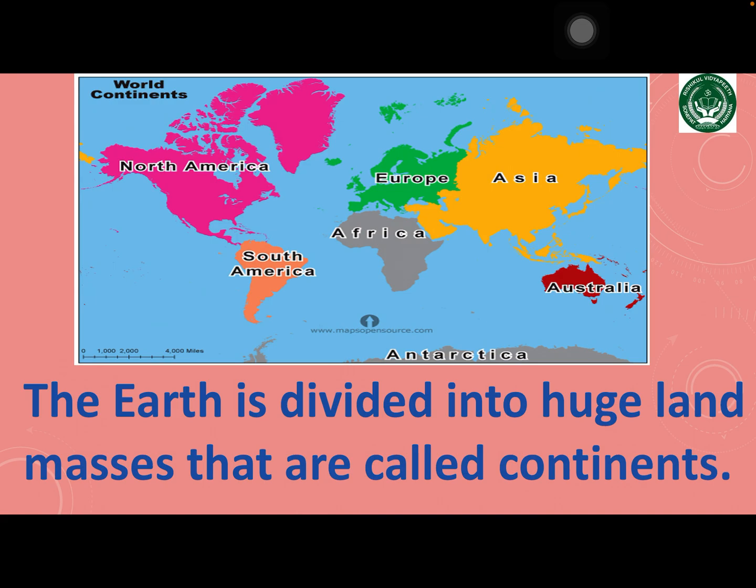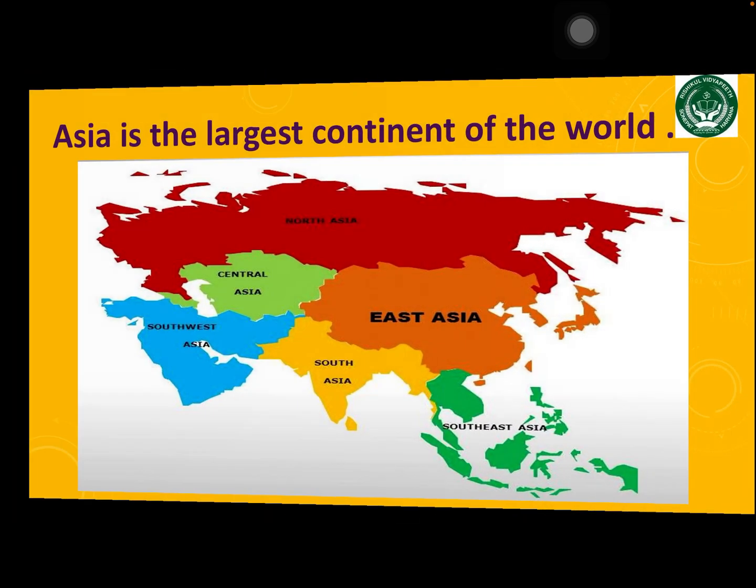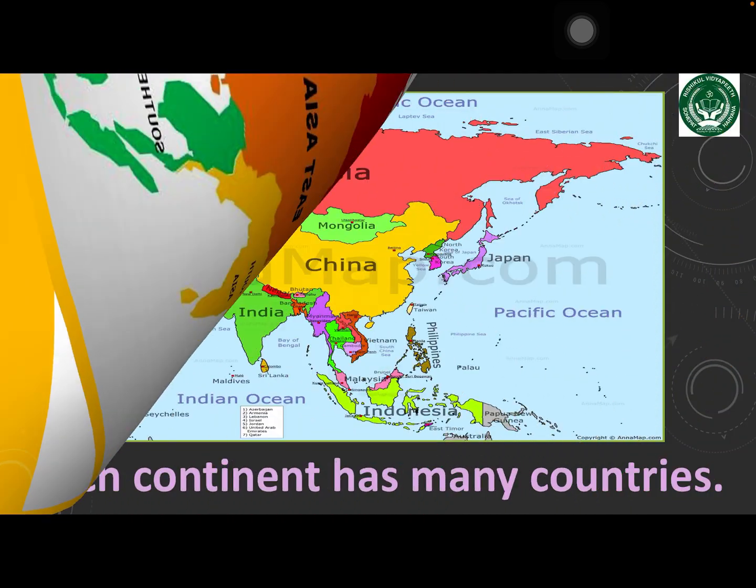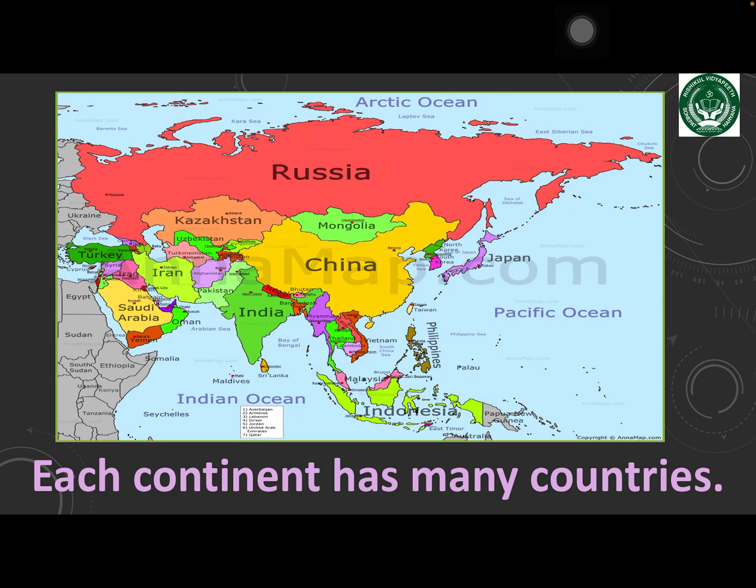The earth is divided into huge land masses that are called continents. There are 7 continents on the earth, and Asia is the largest continent, followed by Africa, North America, South America, Antarctica, Europe, and Australia. Each continent has many countries.